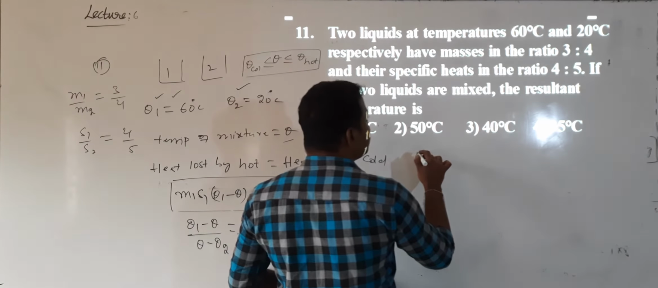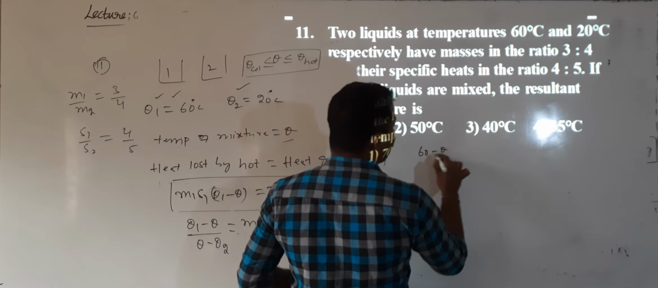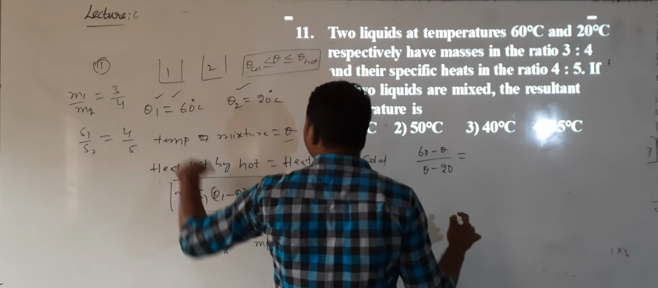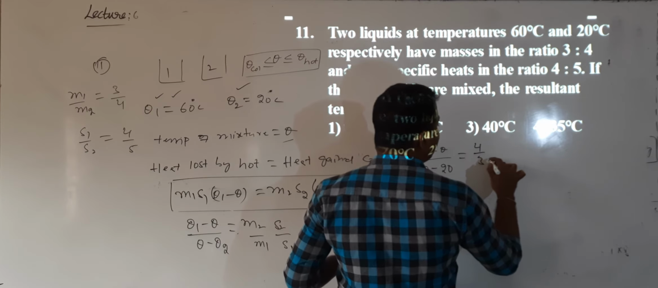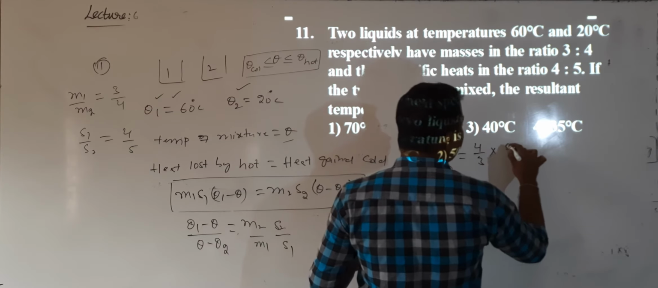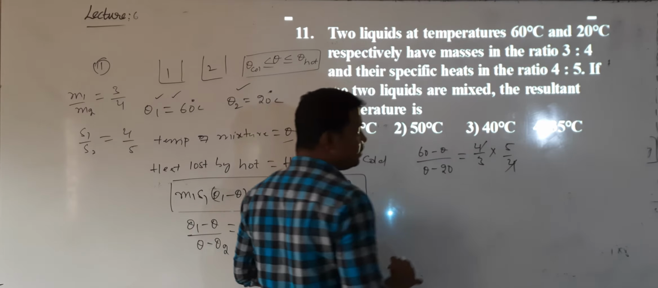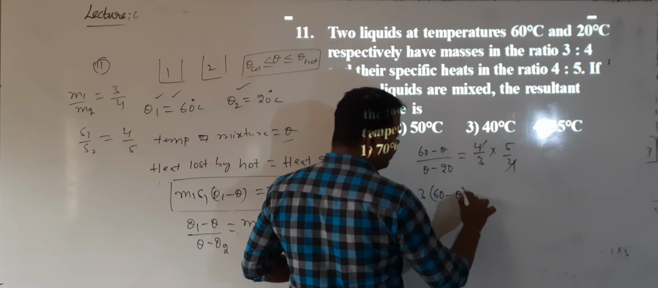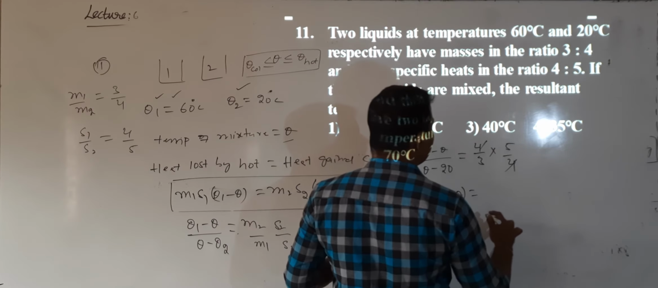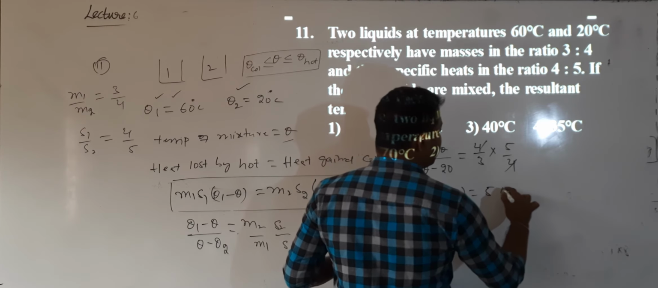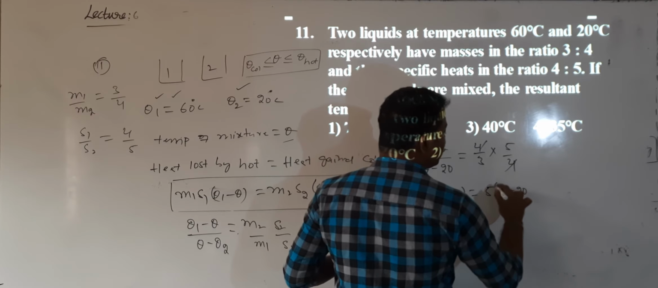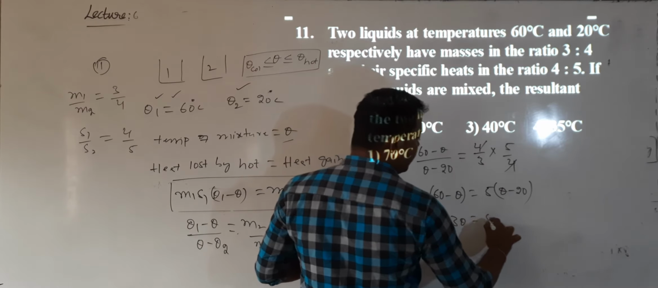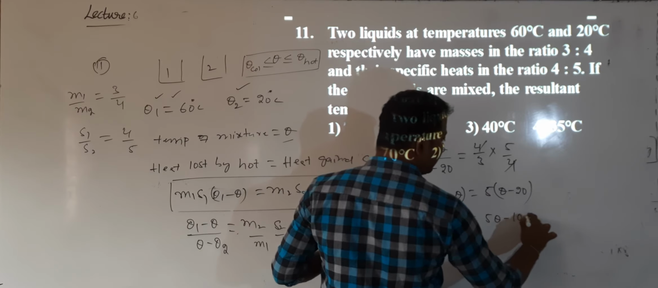So theta 1 value: 60 minus theta, by theta minus 20, will be equal to m2 by m1, that is 4 by 3, into s2 by s1, that is 5 by 4. 4 cancels. Cross multiply. So 3 into 60 minus theta will be equal to 5 into theta minus 20. Simplify this. So 180 minus 3 theta will be equal to 5 theta minus 100.